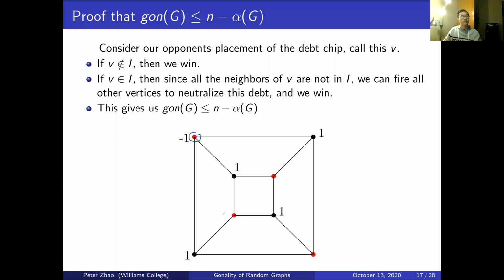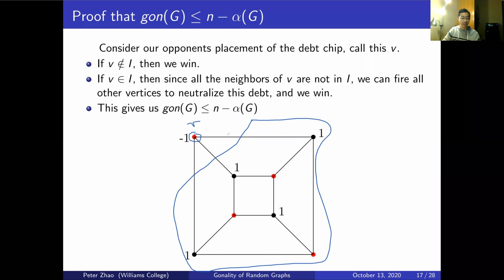None of the vertices in the independent set are connected to each other via an edge. So what I can always do is just fire everything else. When I fire everything else, I know the edges leaving the subset to V always have one chip on them, so I send one chip along each of these. This gives me 3 minus 1 equals 2, and so we win the gonality game.